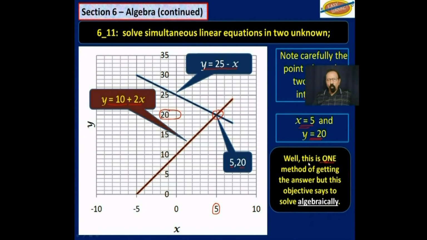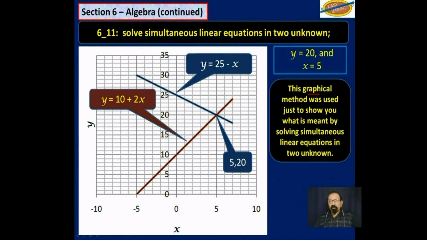Well, this is one method of getting the answer, but this objective says specifically to solve algebraically. And what I just showed there was not algebraic, it is graphical. Now, this graphical method was used just to show you what is meant by solving simultaneous linear equations in two unknowns. But we use a graph to do that.